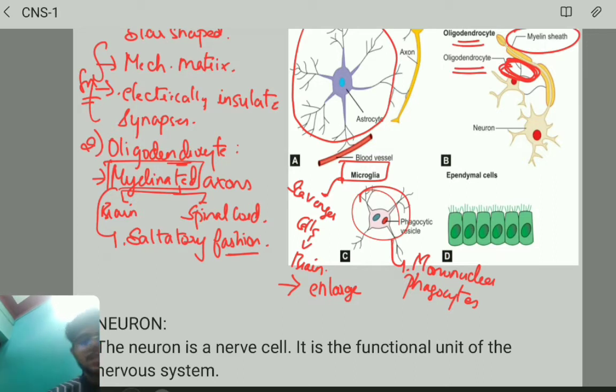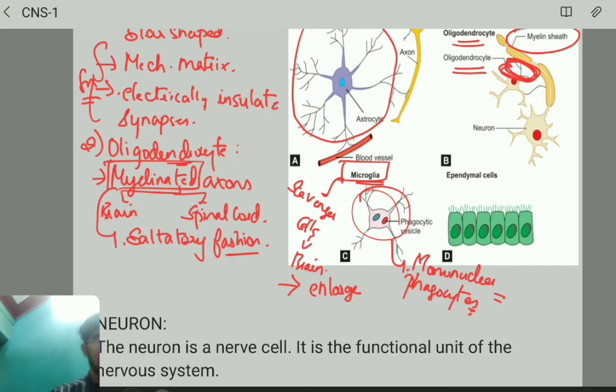So microglia are very small, but they enlarge when the nervous tissue is damaged, become mononuclear phagocytes and eliminate the debris.